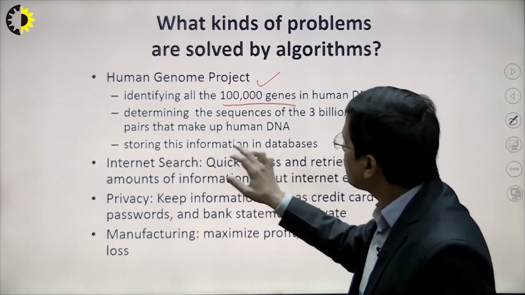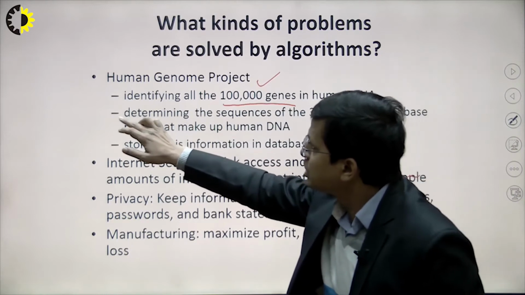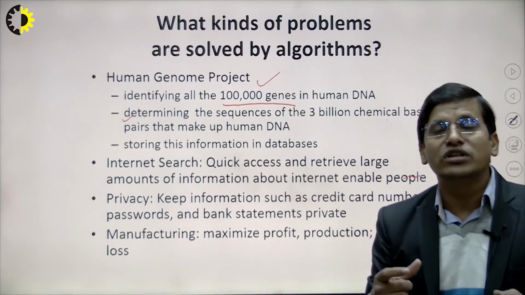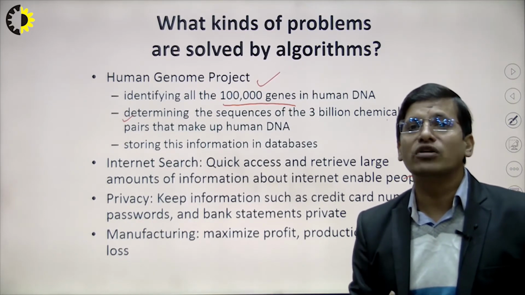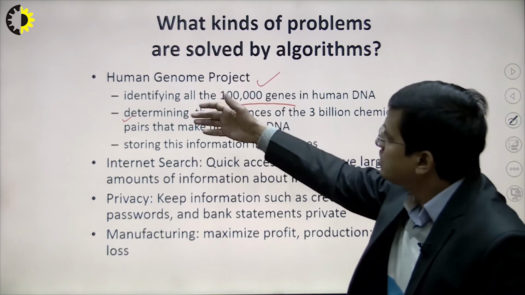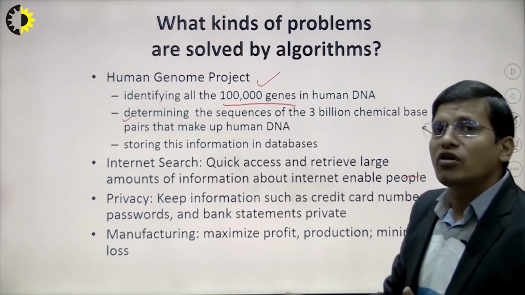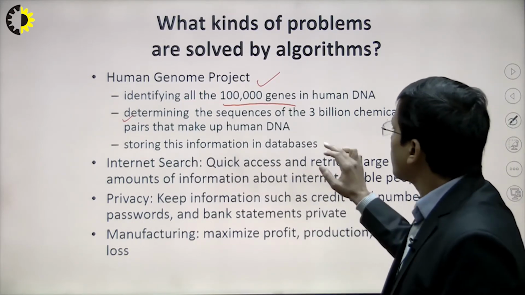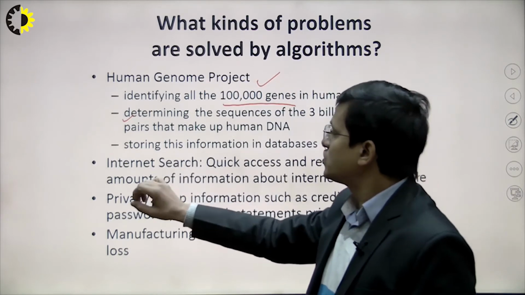Similarly, sorting this information in the database, because identification is okay, determination is okay, but sorting is another part of algorithm design, just like insertion sort and bubble sort. There are lots of sorting algorithms, right? Because there is a huge amount of genome data, sorting this genome is also very difficult. So this is one of the sorting problems we can consider in the design and analysis of algorithms.